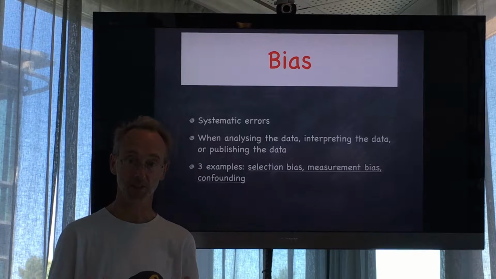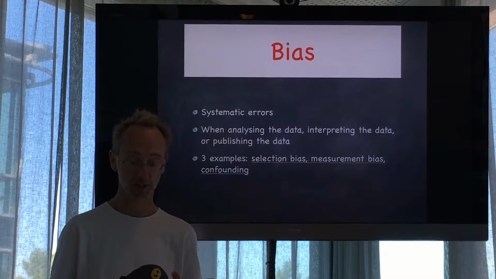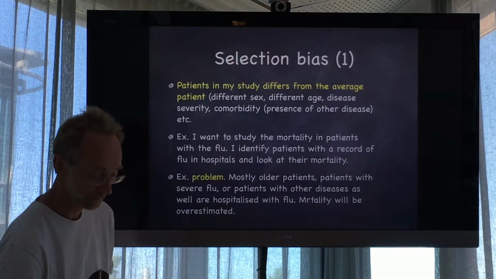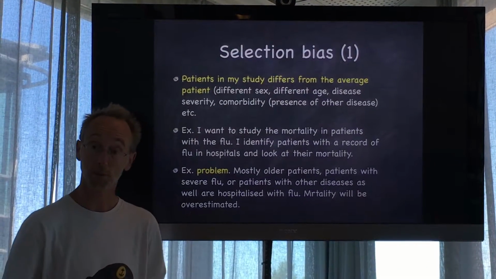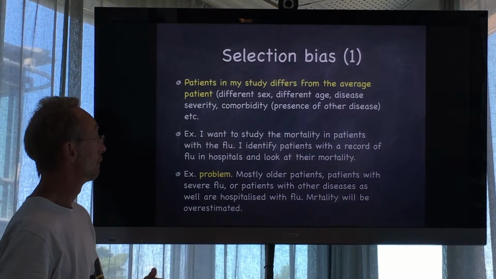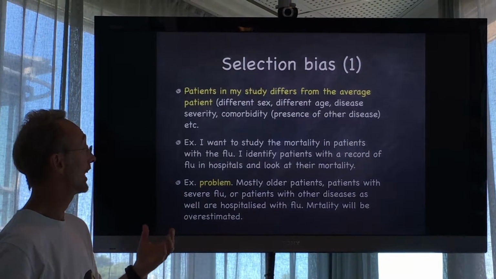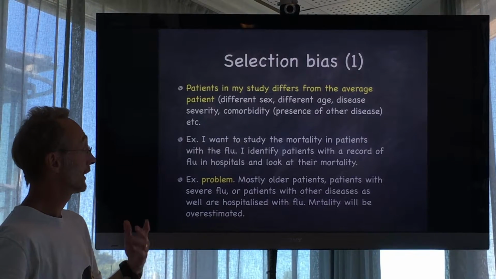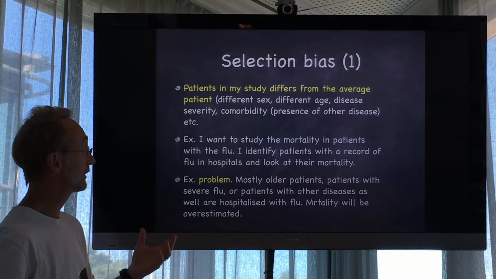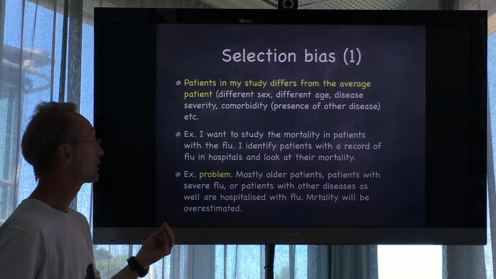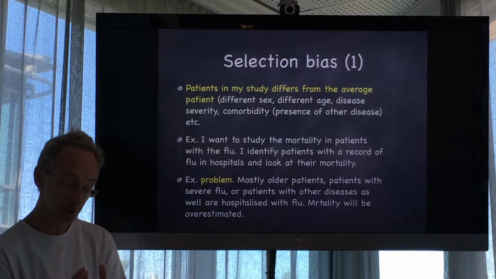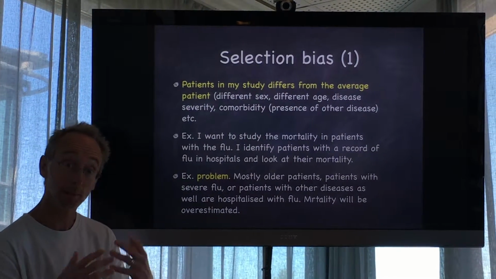I will illustrate this through three types of bias: selection bias, measurement bias, and confounding. Here is an example of selection bias. Sorry about all the text. For instance, patients in my study differ from the average patient. That could be due to different sex, different age, different disease severity, and different amount of comorbidity when we compare the study patients and the average patient that I want to say something about.